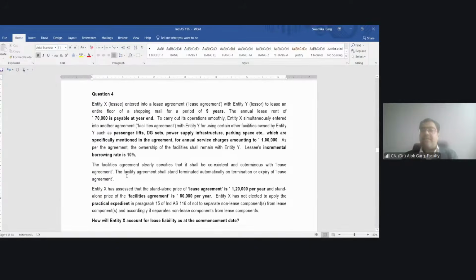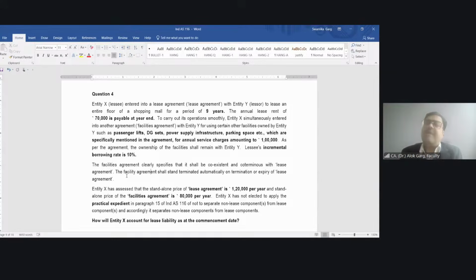Friends, in this case there is a combination of contract. There is a lease component and a non-lease component. And what amount is this entity paying in total to the lessor? What is the consideration transferred from lessee to the lessor? 1,70,000. Very good, 1,70,000.